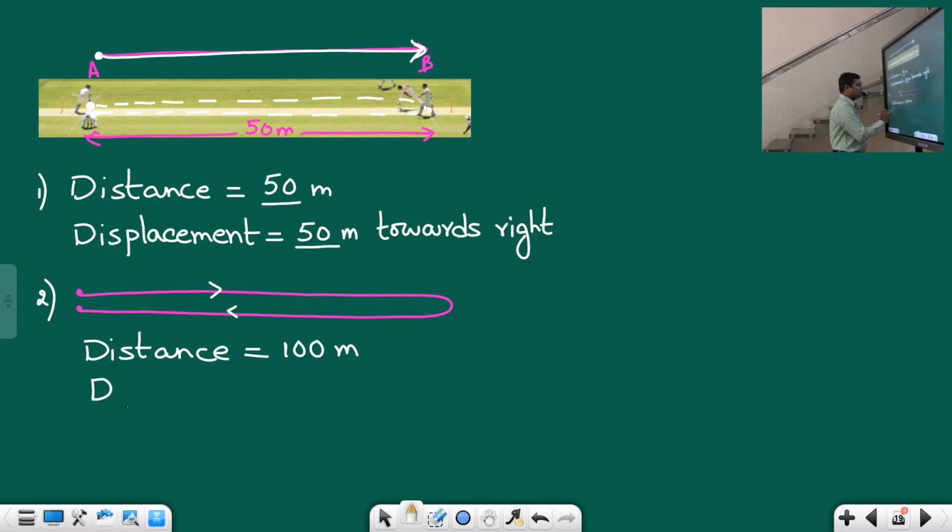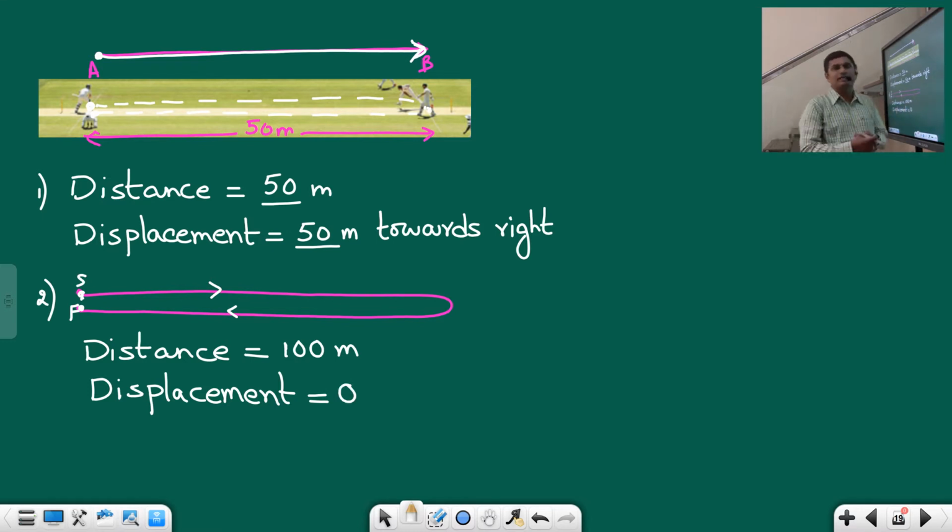And now what about the displacement? Displacement being a vector, we should also specify the direction apart from its magnitude. What is the magnitude here, students? Now he is coming back to the same point. He started from here and came back to the same point. So the starting point and final point are the same. Therefore displacement is 0.